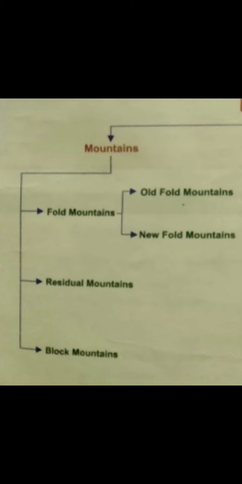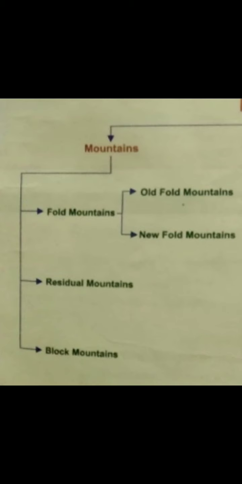Now, what do you mean by mountains? When there is a raised portion, raised land on the earth's surface, if that raised land is more than 600 meters above the sea level, solid and steep sided, then we call it a mountain. Up to 600 meters, it is a hill, it's small in size. But when it is more than 600 meters, we call it mountains.